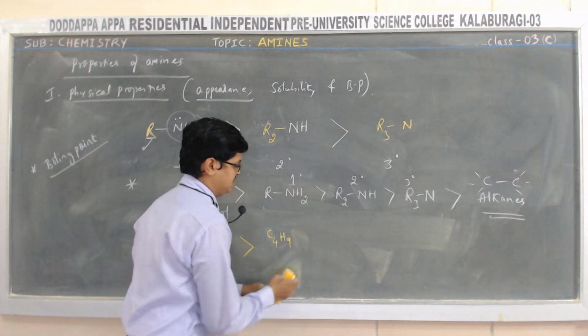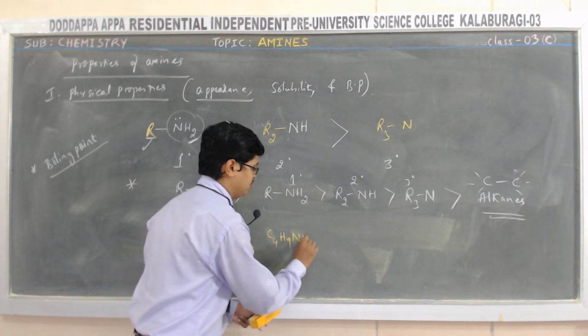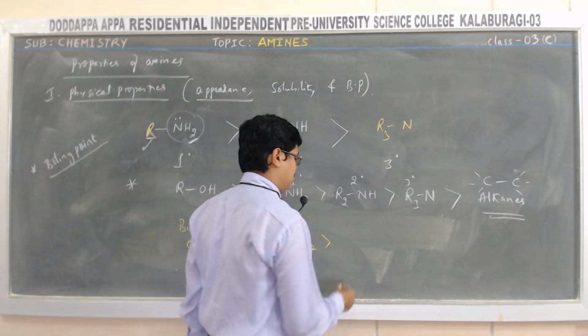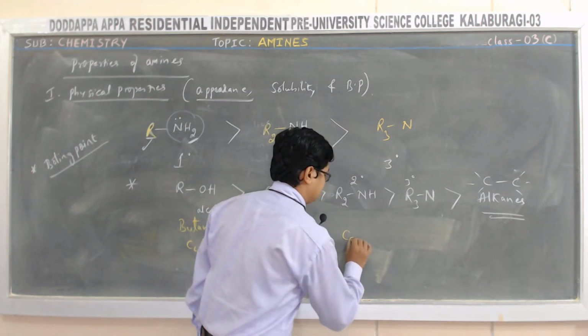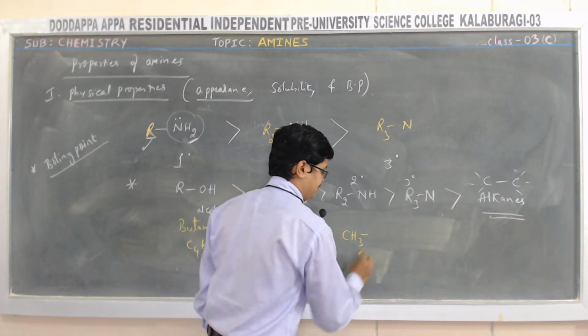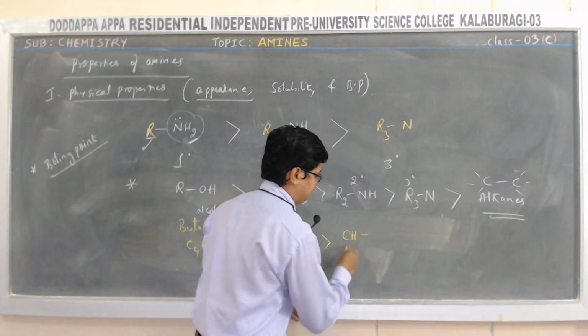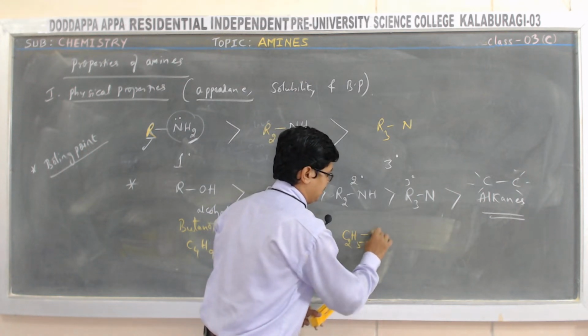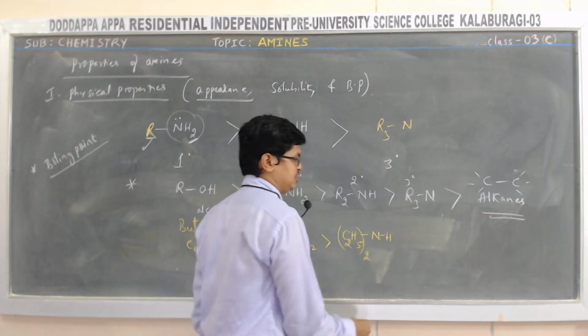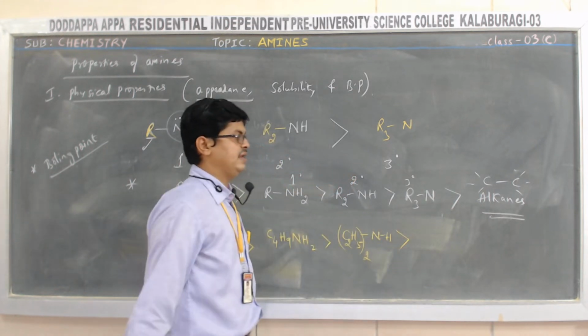C4H9NH2, butanamine. Then the secondary amine, let me take C2H5NH, that is C2H5 twice NH, diethanamine.